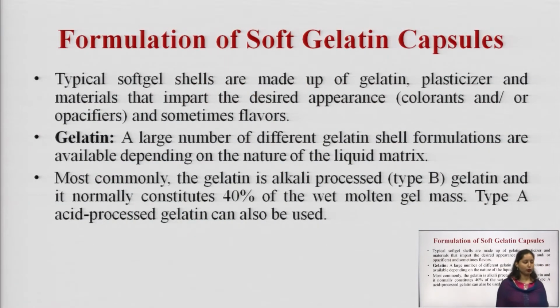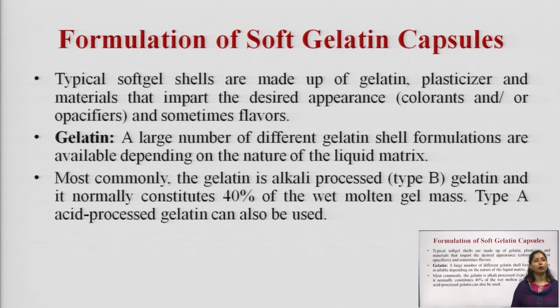Then, formulation of soft gelatin capsule. How are we going to manufacture the soft gelatin capsule? The very first thing we need is gelatin, plasticizer, water and other materials. Typical soft gel shells are made up of gelatin, plasticizer and materials that impart the desired appearance, colorants or opacifiers, and sometimes flavors. So, the basic requirement is gelatin.